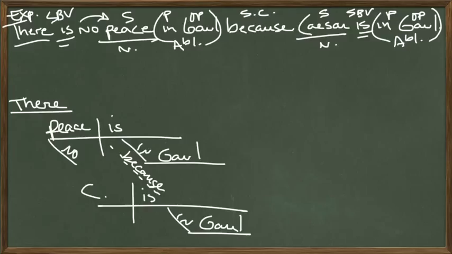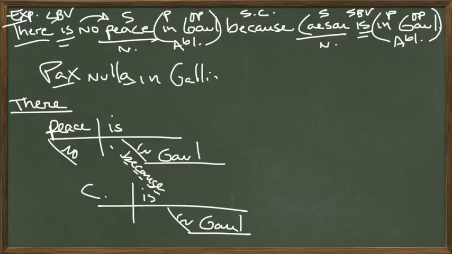Let's translate this into Latin, and we'll start with peace. Pax nulla. Pax is peace in Latin, and pax is a feminine word, so we're going to use the feminine adjective nulla. So no peace: pax nulla in Gallia est quia, or quod.